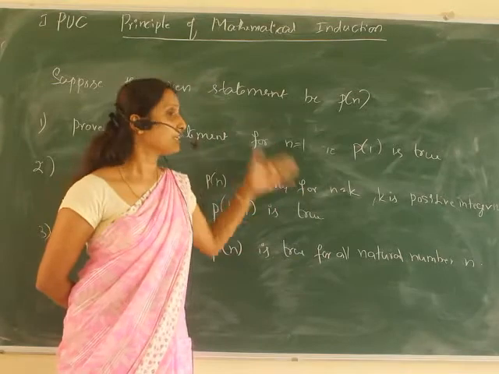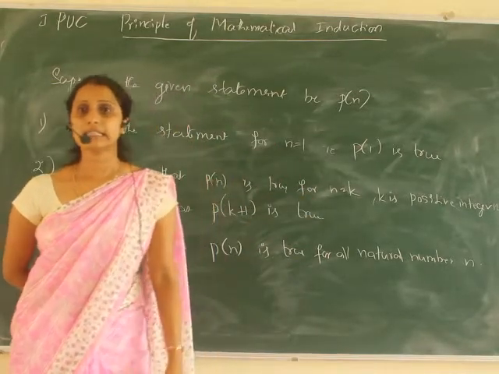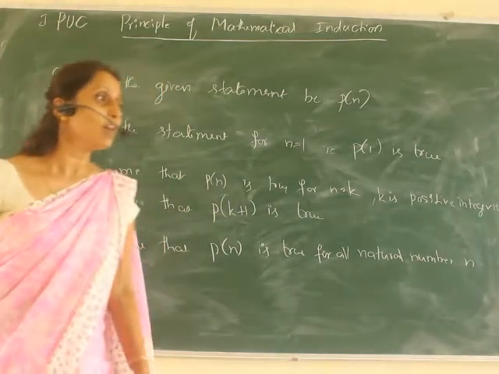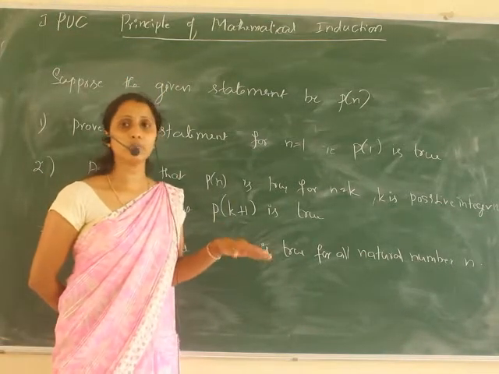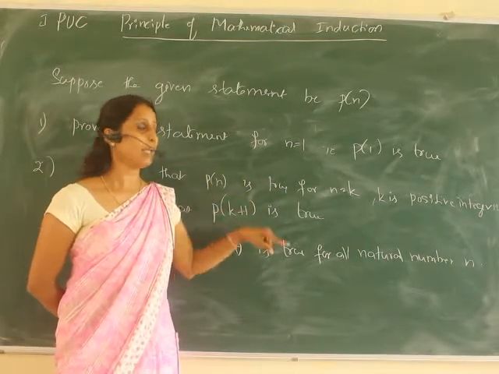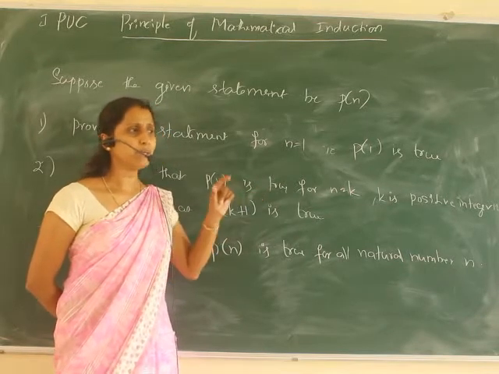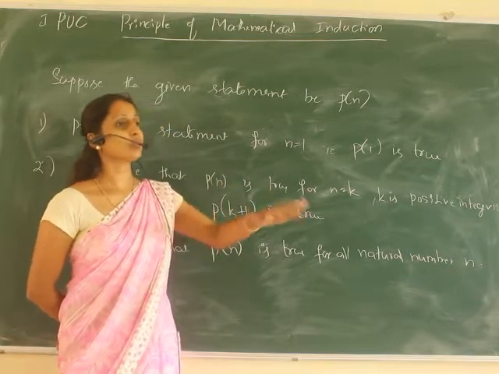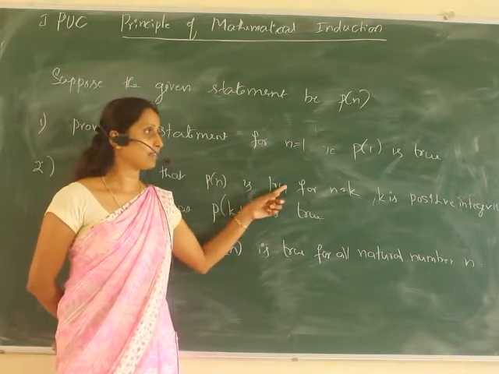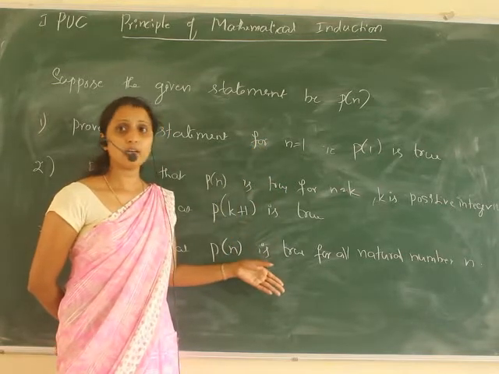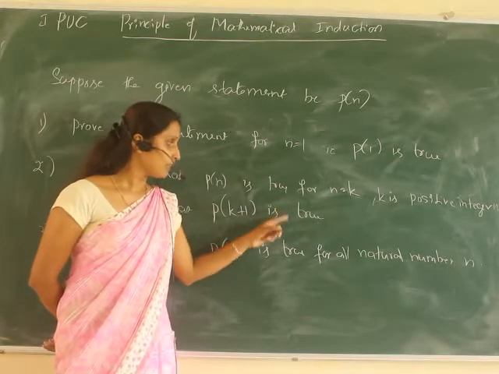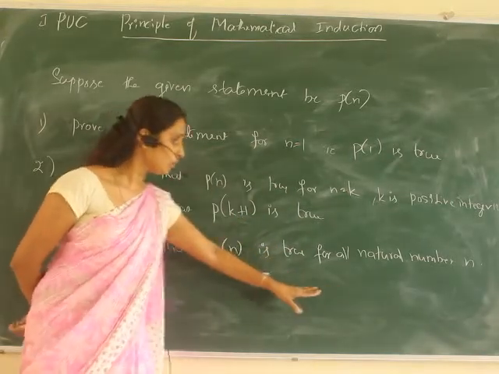So this is the principle involved in mathematical induction. First we assume the given statement as P of n, that is, for n number of terms. After that we prove the statement for n is equal to 1. If it is true for n is equal to 1, then we assume that somewhere in between it is true, and then the next one is also true. If the previous one is true, then the next one is true, so that applies for all values of n. Then what is the conclusion?